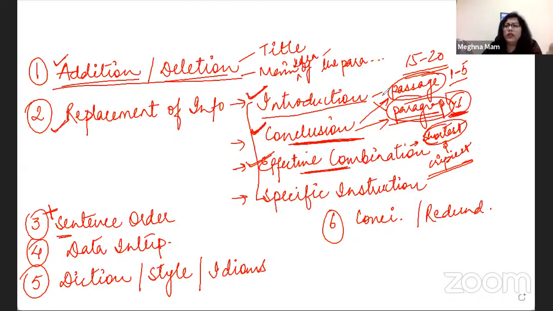Reason being, they are usually not your answers. So as I said, there are variables depending on which you will make a selection in these types of questions. But the gist remains that these are the shortest possible combinations of the two sentences. The most crisp and precise combination will be your answer.